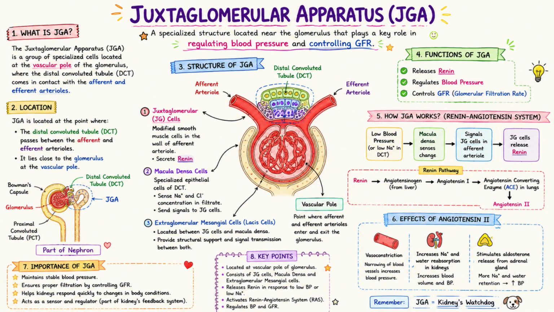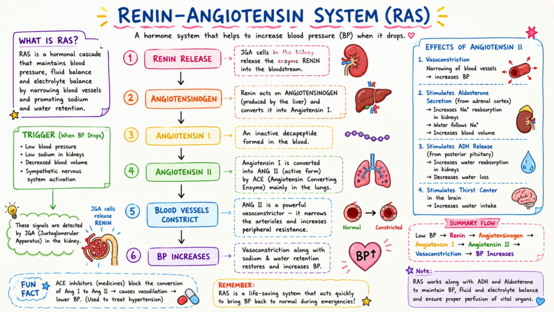Juxtaglomerular apparatus. The juxtaglomerular apparatus is located near the glomerulus. It releases renin. It regulates blood pressure and controls the filtration rate. Renin-angiotensin system. When blood pressure falls, the kidney releases renin. Renin converts angiotensinogen into angiotensin 1. Angiotensin 1 is converted into angiotensin 2. Angiotensin 2 narrows blood vessels and increases blood pressure.